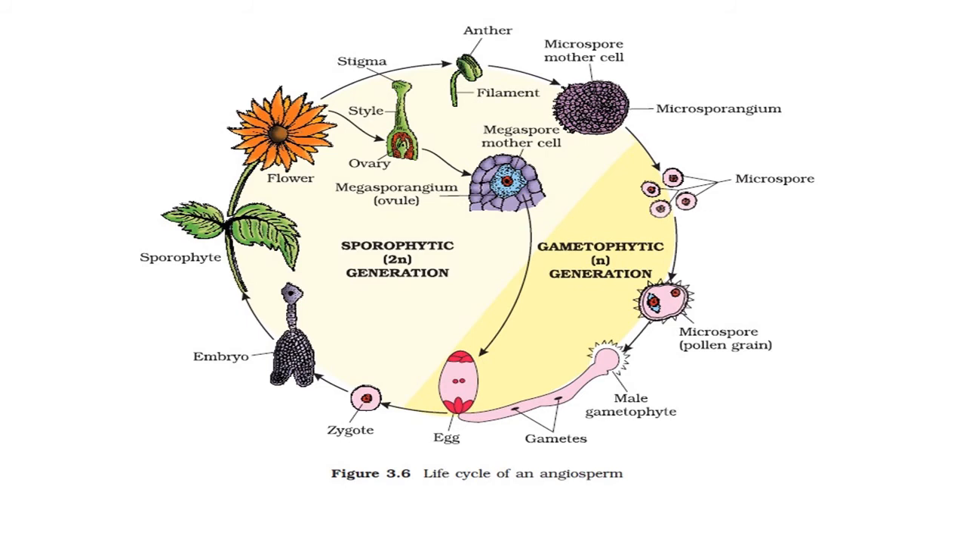After fertilization, the zygote develops into an embryo, and again the new plant or new generation develops here. So this life cycle is observed in typical angiosperm plants. Now by studying this diagrammatic representation of the life cycle of angiosperm, you can easily understand the main events that take place in the life cycle.